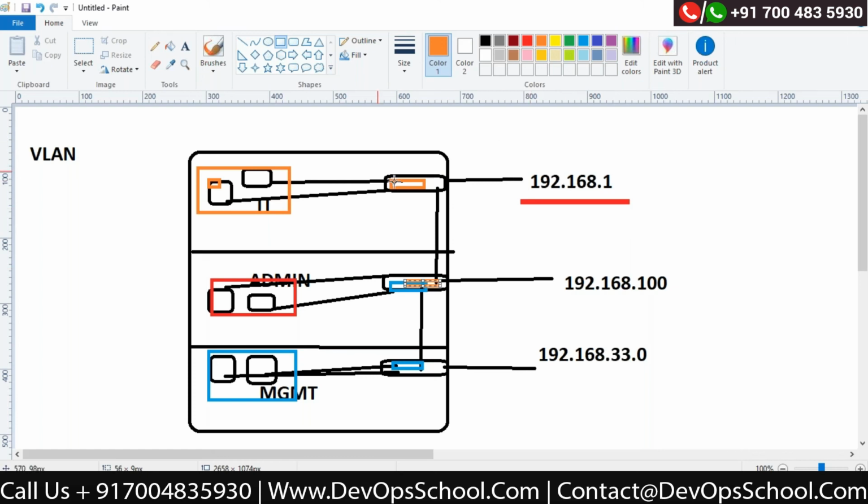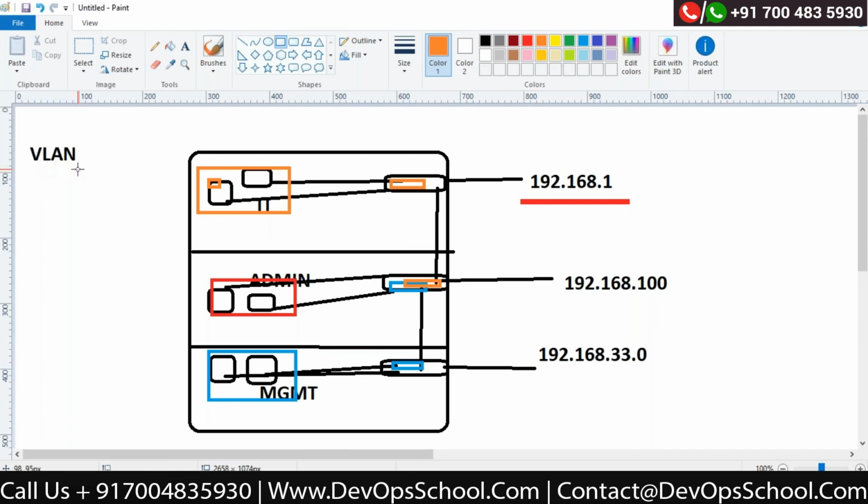We will add this physical port into a virtual LAN, and I will tell this virtual LAN that any broadcasting that happens between these two computers has to stay between these two physical ports, which are part of this VLAN. Do not spread those broadcast messages to any other physical port. It should be restricted to this VLAN only. So within a physical switch, I can create one more logical switch inside, and that concept is called VLAN.